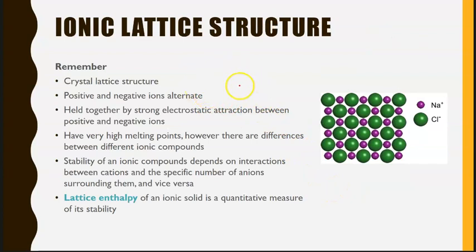So we need to remember a couple of things about ionic lattices. They have a crystalline, repeated structure, an arrangement of positive and negative ions that alternate. They have strong electrostatic attraction between positive and negative ions. The stronger the attraction, the stronger the lattice in this case. They have very high melting points because of the strength of this attraction. And the stability of ionic compounds depends on the interactions between the cations and the anions, and they have different arrangements and structures.